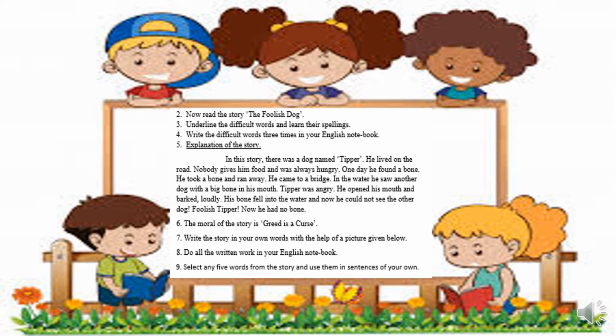He thought that there is another dog with a bone. So he opened his mouth to bark, but unfortunately he lost his own bone. The bone fell into the water, and there was no other dog in the river.